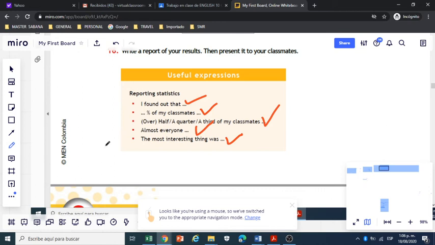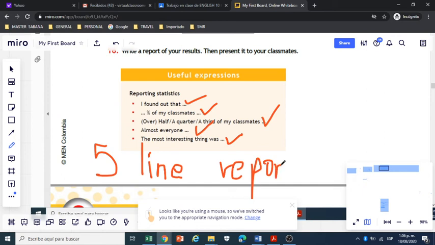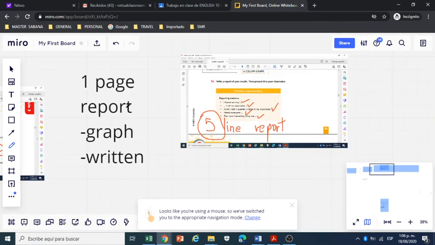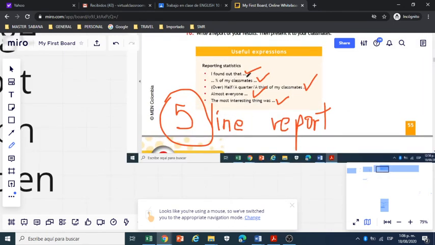This is going to be a five-line report. Okay, 5-line report, no more. Just 5-line report. In this report, you are going to write the results, using these expressions.